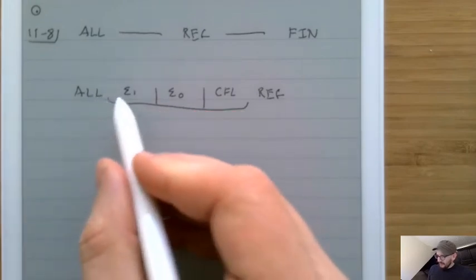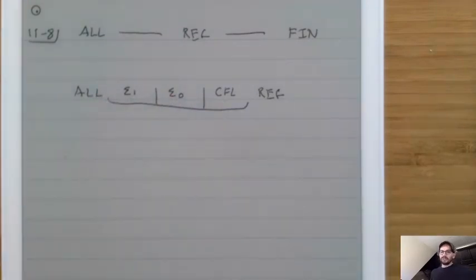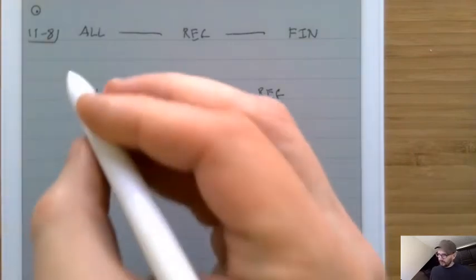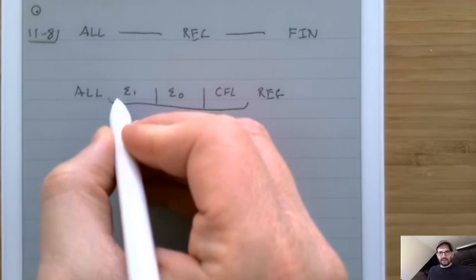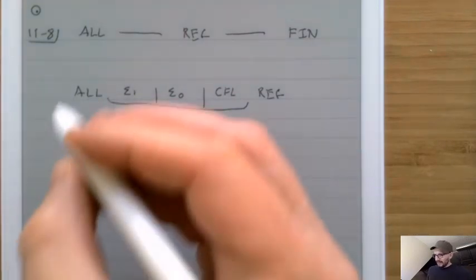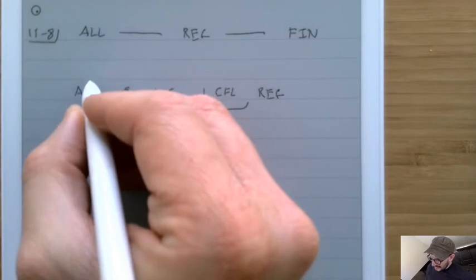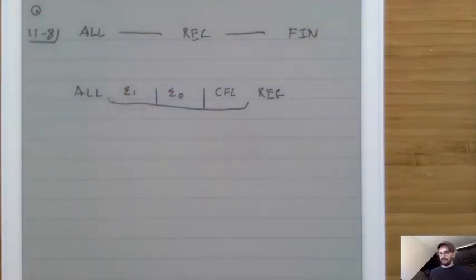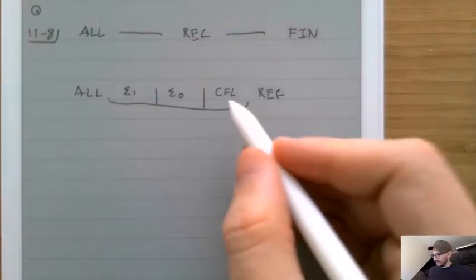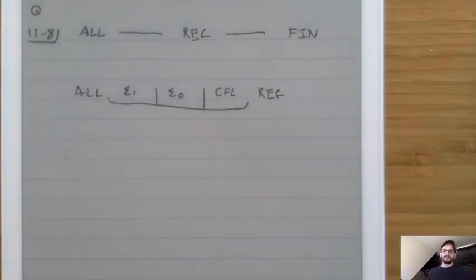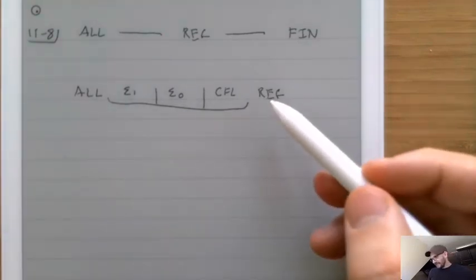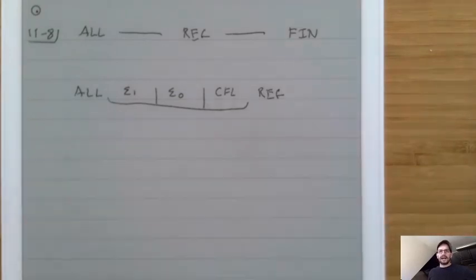And these three categories are going to be new kinds of machines, new kinds of computations, new theories, and ultimately we're going to show that even the widest one of these is also not all, and that there's going to be something that is inside of all that's not inside of sigma 1. Something that's inside of sigma 1 that's not inside of sigma 0. Something that's inside of sigma 0 that's not inside of CFL. Something that's inside of CFL that's not inside of reg. And what this does is it gives us a hierarchy of different kinds of computations and different kinds of computers.